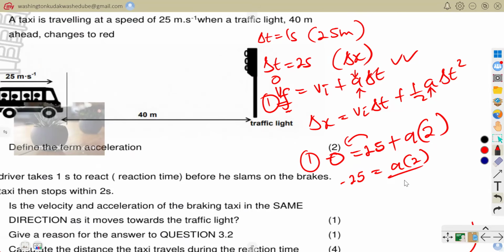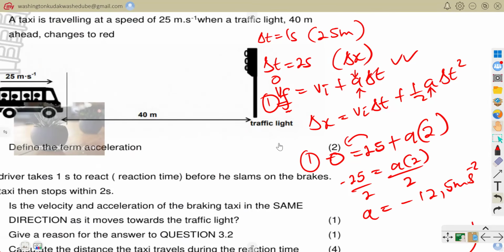I bring this side over, so negative 25 equals a times 2. To find a, I divide by 2, so a is equal to negative 12.5 meters per second squared. That was the acceleration of this driver. You can see the acceleration is negative, so he is slowing down.